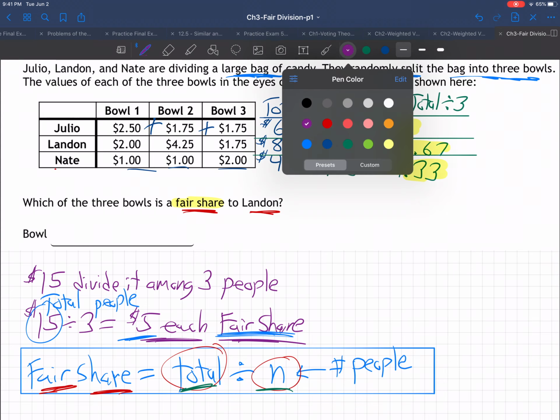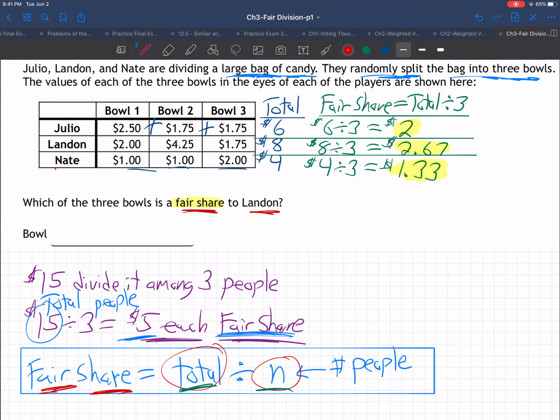So in other words, Landon is the one we're being asked about. Landon thinks all the candy together is worth $8. Since there's 3 people, divided by 3, he thinks if he gets $2.67 or better, he'll be getting a fair share. So if you gave him bowl number 1, which he said is only worth $2, he would not think he was given a fair share.